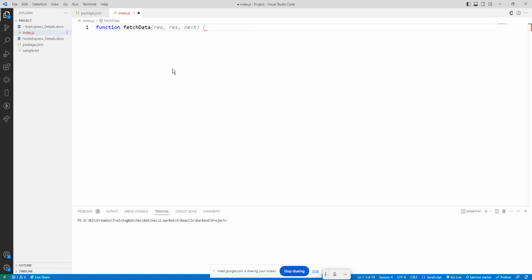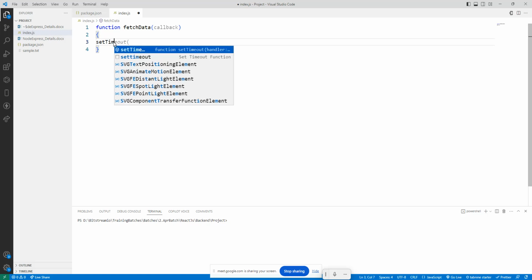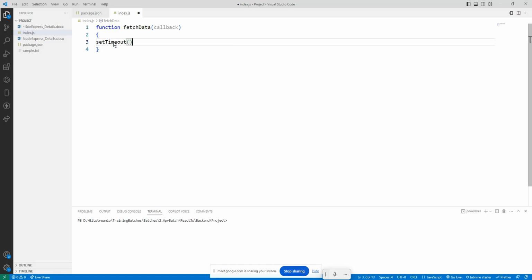So this is a normal JavaScript function we know. Then we are passing a callback, and setTimeout is an internal function. We have many other functions. setTimeout is one that works on a time. So here, open close brace. Here we are calling one more arrow function inside setTimeout.